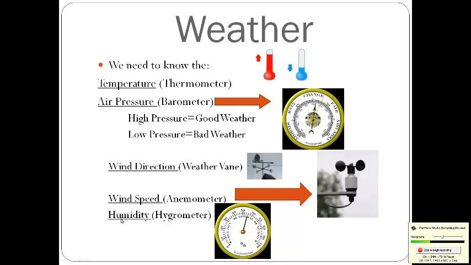Now here's something new too. It's called a hygrometer. And a hygrometer measures the amount of humidity in the air. 100% humidity in the air means it's raining, and 0% means it's very dry. A normal range is between about 40 and 70% humidity in the air.